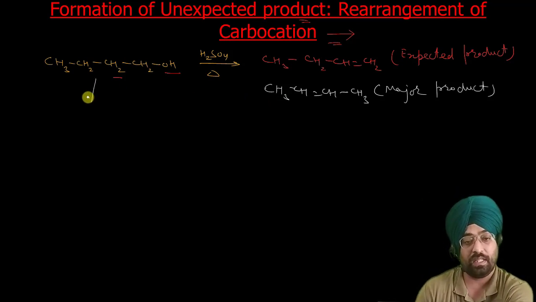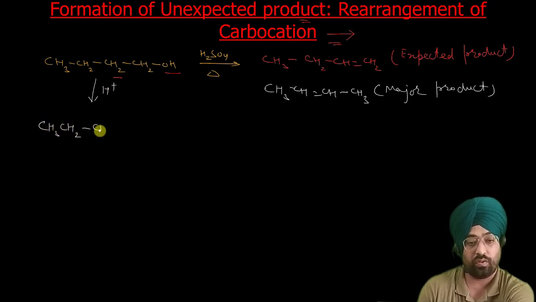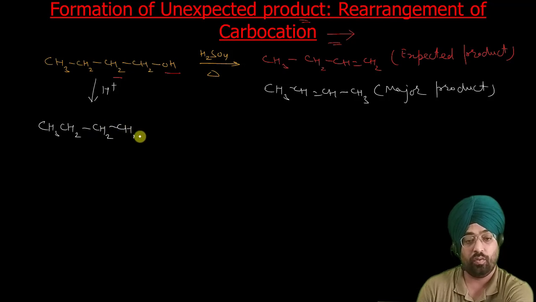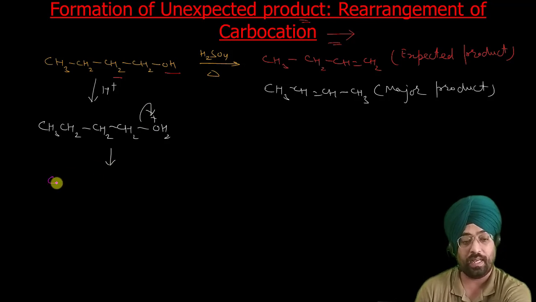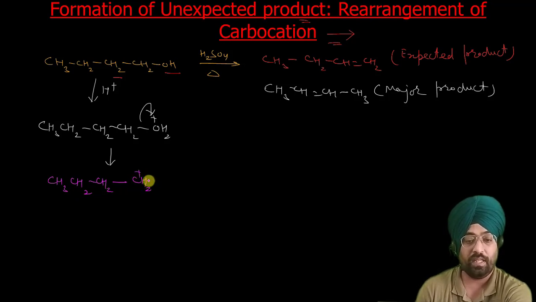Our mechanism says that the first step is protonation. This protonation leads to CH3CH2CH2CH2OH2 positive. Now this undergoes dehydration to give this carbocation, CH3CH2CH2CH2 positive. Now it is a primary carbocation.